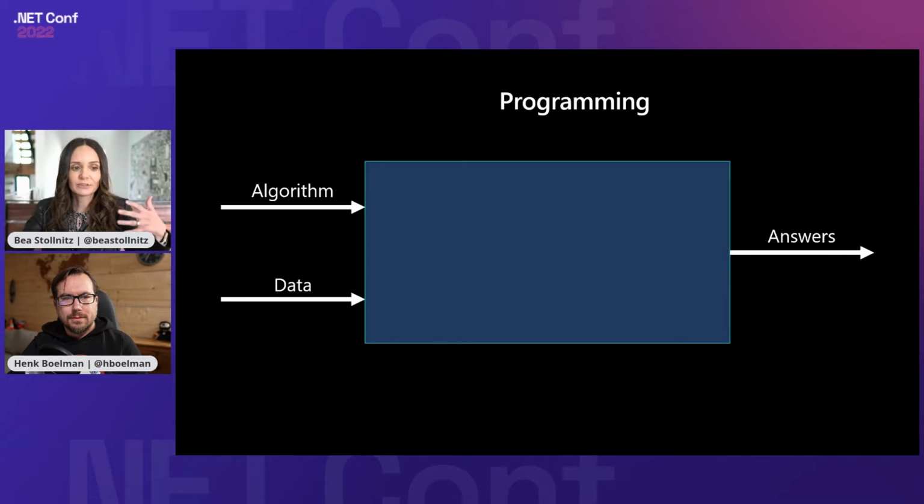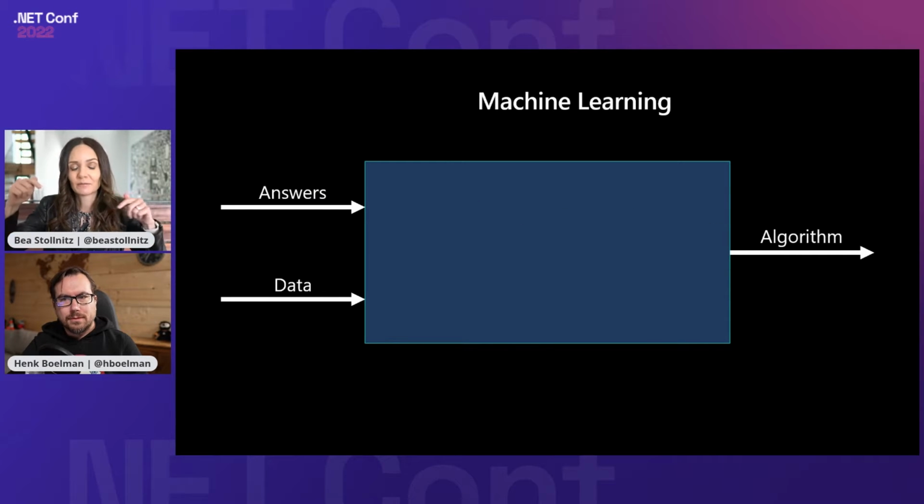So I just want to start here because I want to compare with how this relates to machine learning. How is machine learning different, right? Machine learning, typically speaking, switches the algorithm with the answers. It's a little bit mind-bending if you haven't worked with machine learning a lot, but that's really what it is. Instead of you writing the algorithm from scratch, you get some data, for example, some images of cats and dogs. You get some answers, which in this case would be the labels for these images, like whether it's a cat or a dog. And then machine learning will produce that algorithm. It will produce some code.